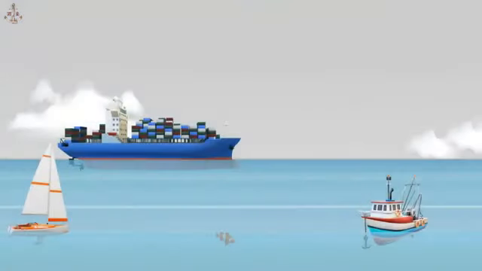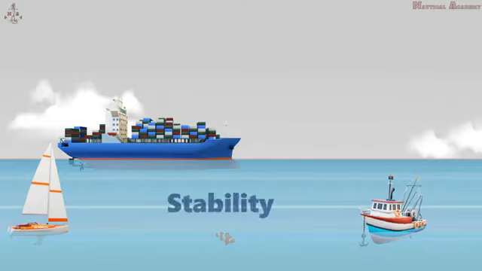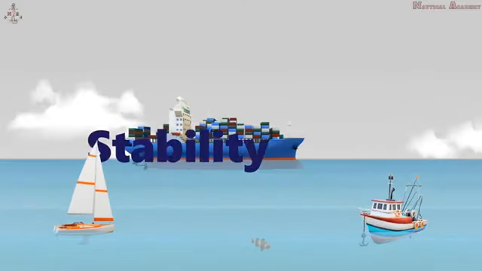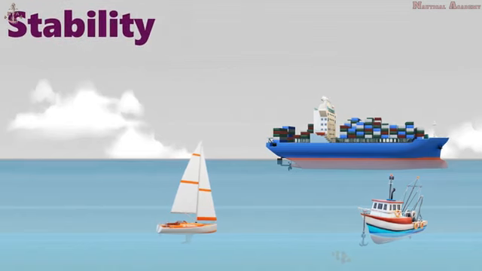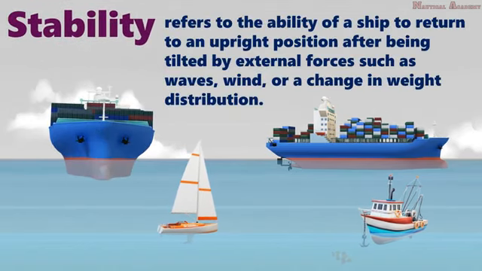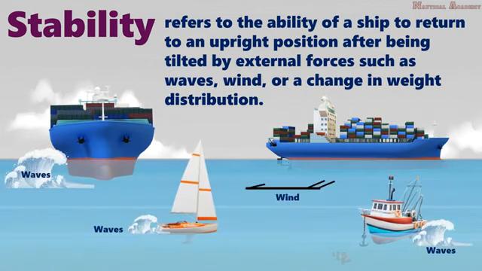In today's video, I will discuss ship stability. We will explore the mechanics that govern how these giant ships stay afloat in the water. Ship stability refers to the ability of a ship to return to an upright position after being tilted by external forces such as waves, wind, or a change in weight distribution.